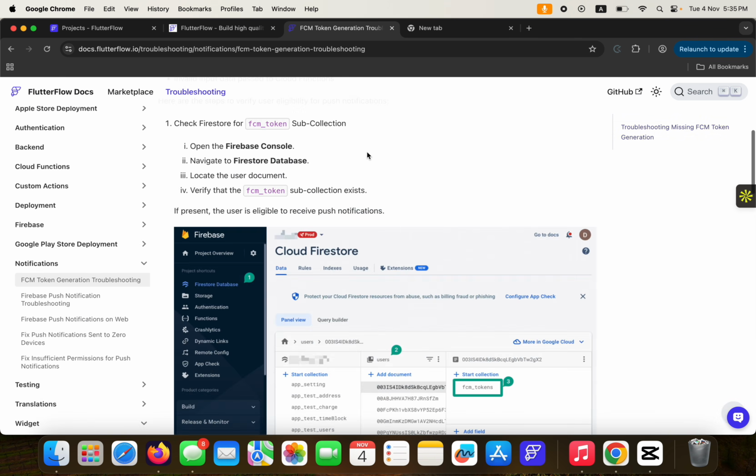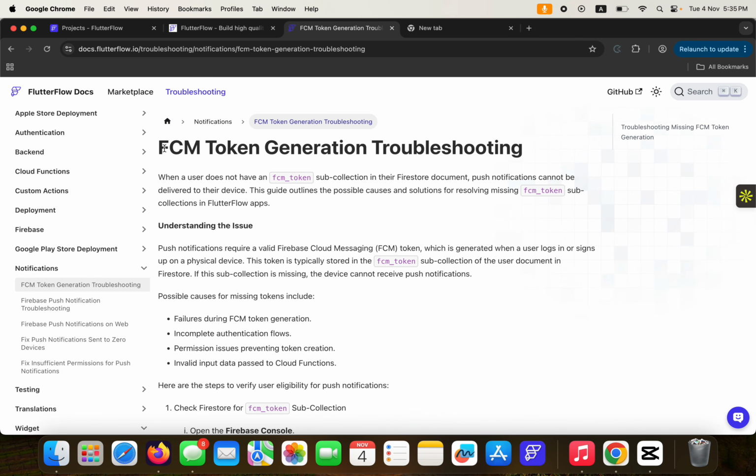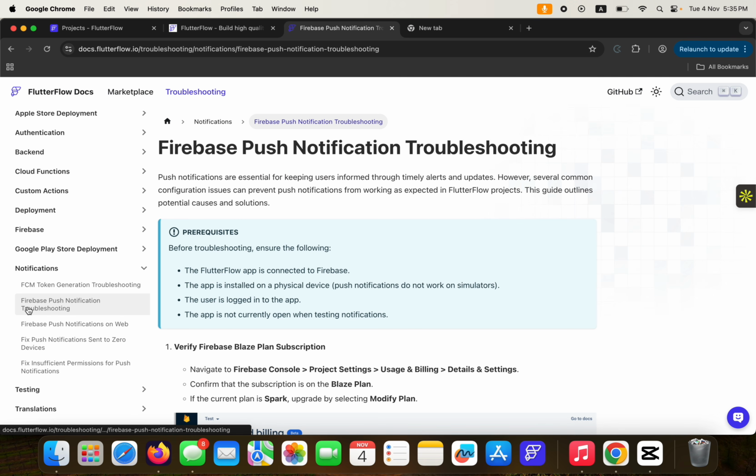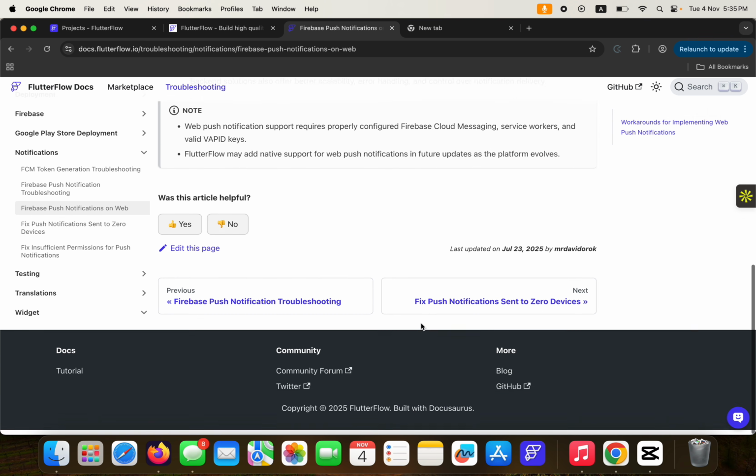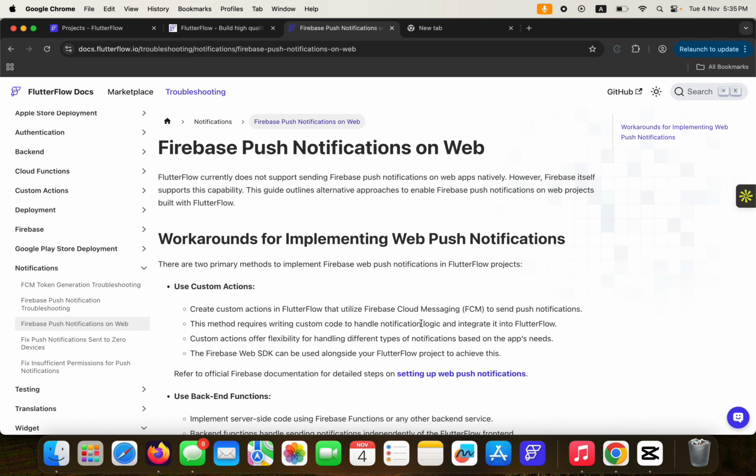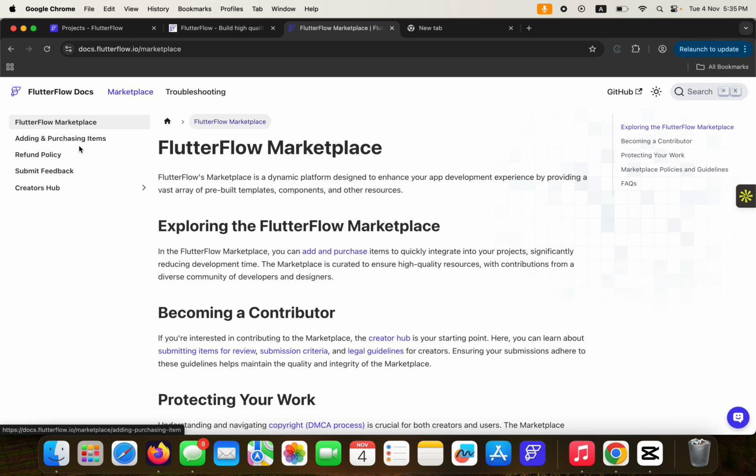All right, so then for some people that also have issues with notifications, you can also come here to check out how to fix the FCM token generation troubleshooting, Firebase push notification troubleshooting, Firebase push notifications on the web. You can check out all this documentation. So away from this is the documents that has to do with the marketplace.